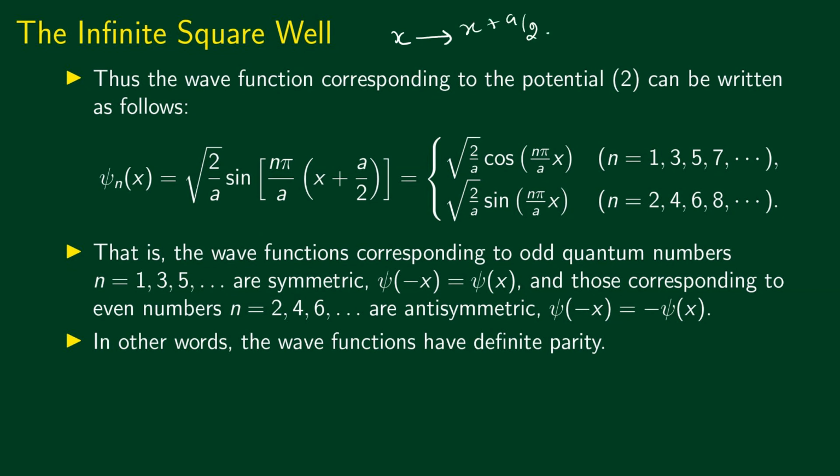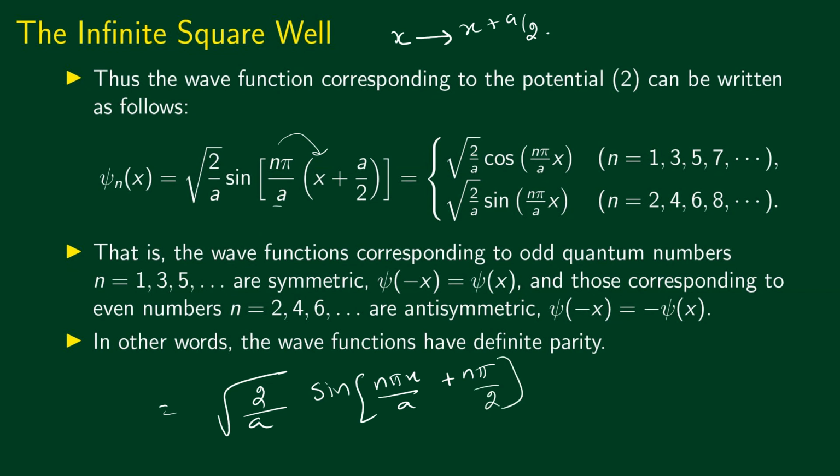So the wave function now becomes psi of x equal to square root of 2 by a sine of n pi divided by a, and instead of x, we have x plus a by 2 over here. We can write this also as follows: square root of 2 by a sine of n pi x divided by a plus n pi divided by 2.